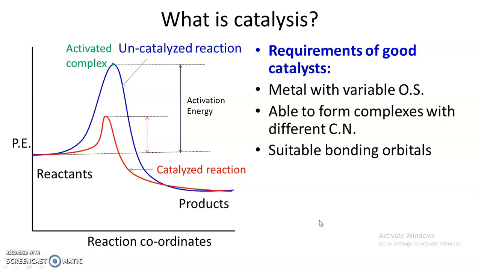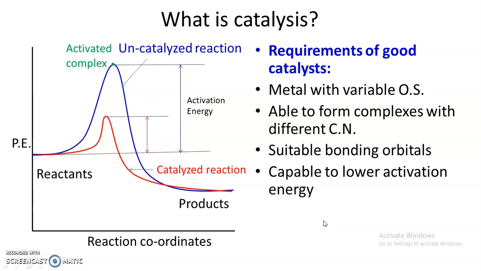Then the metal should have suitable bonding orbitals, which may be filled or vacant, to donate or accept electrons from the ligands. This is another important condition or requirement for a good catalyst. The catalyst must be capable of finding a new reaction path involving less activation energy, or the catalyst must be capable of lowering the activation energy barrier.